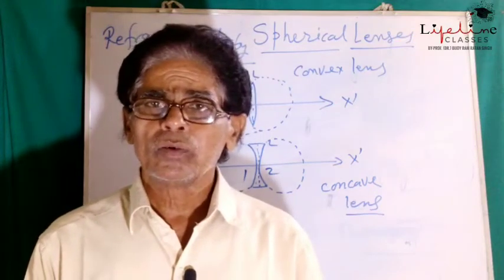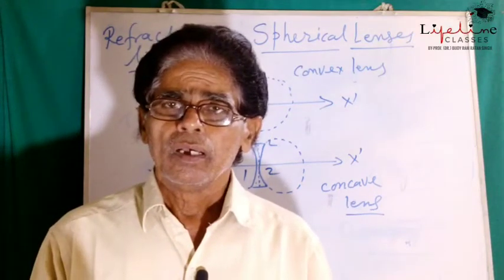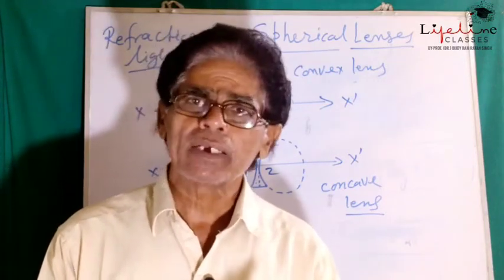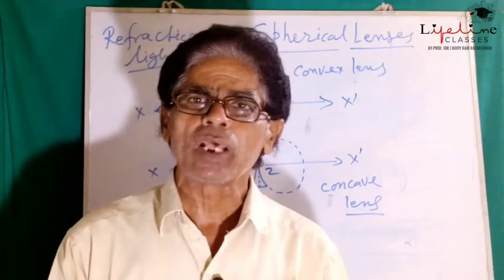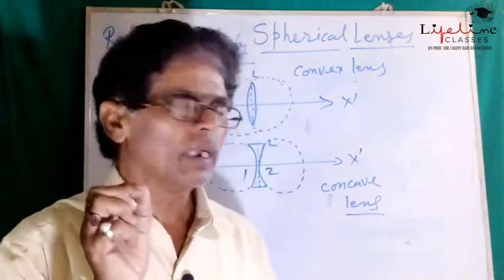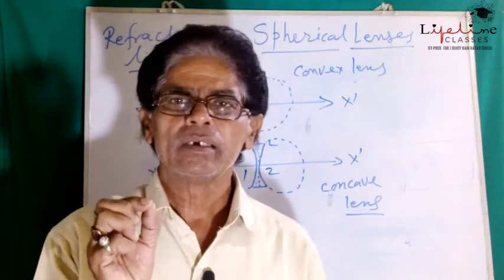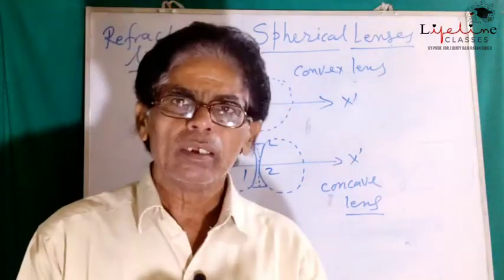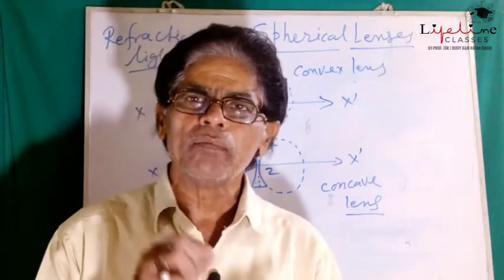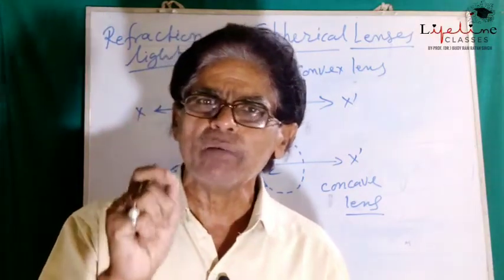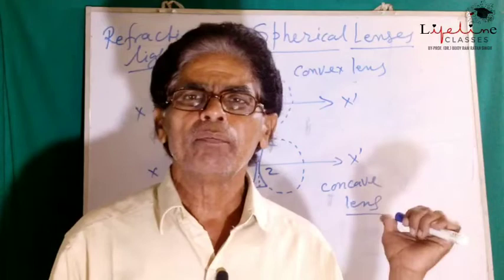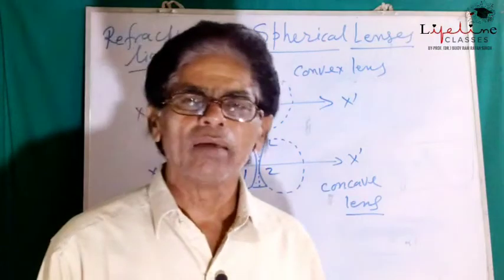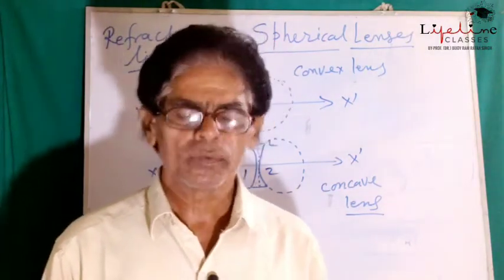In contrast to the convex lens, in case of concave lens, the thinnest point of the refracting surface is called the optical center. So this is optical center. Thinnest point means the point on the refracting surface which has minimum thickness is called the optical center of this concave lens.